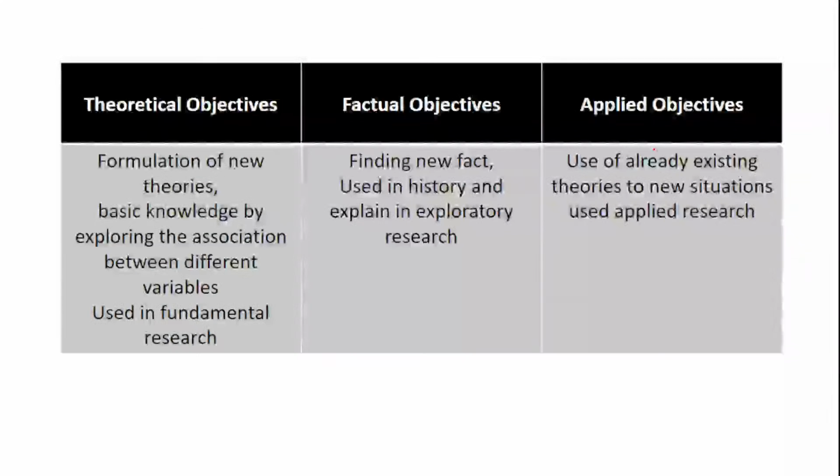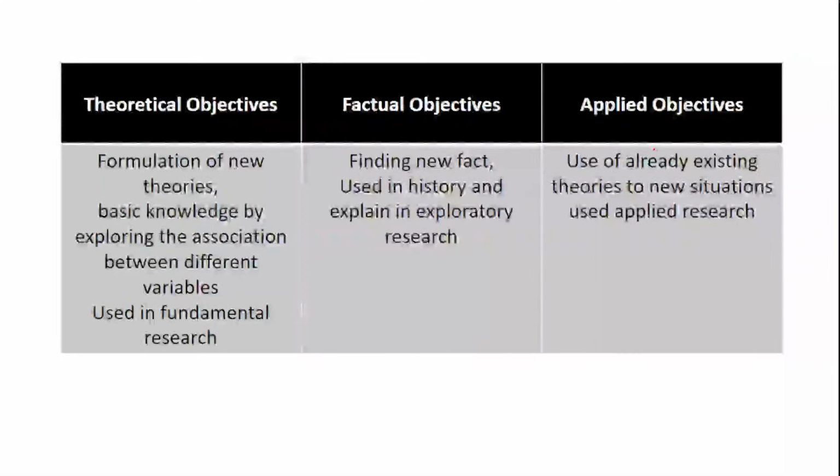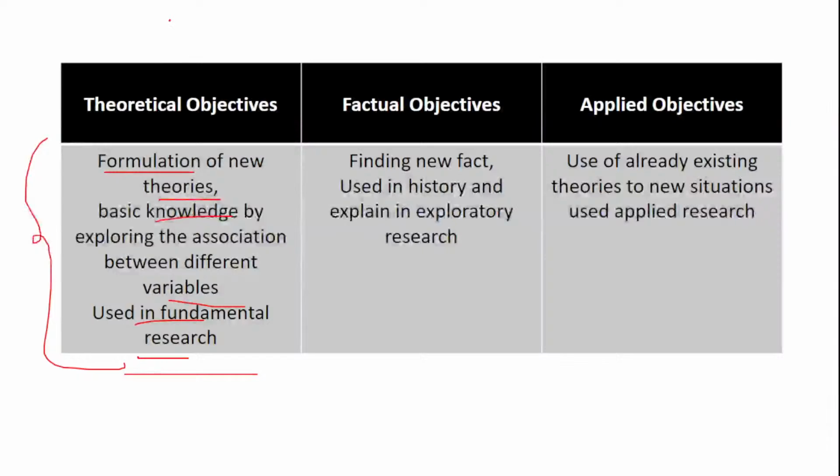Okay, now let's come to objectives. If you remember, we have done objectives over here, but maybe that's the reason I've brought it. Your objectives can be in different forms: theoretical objectives, factual objectives, applied objectives. Theoretical objectives talk about the formulation of theories, basic knowledge, the difference between variables, or use of fundamental research. So new theories, basic knowledge, and use of fundamental research are all part of your theoretical objectives.